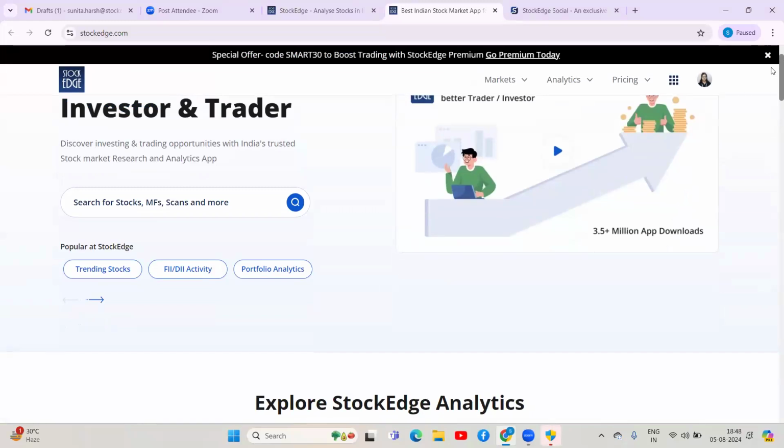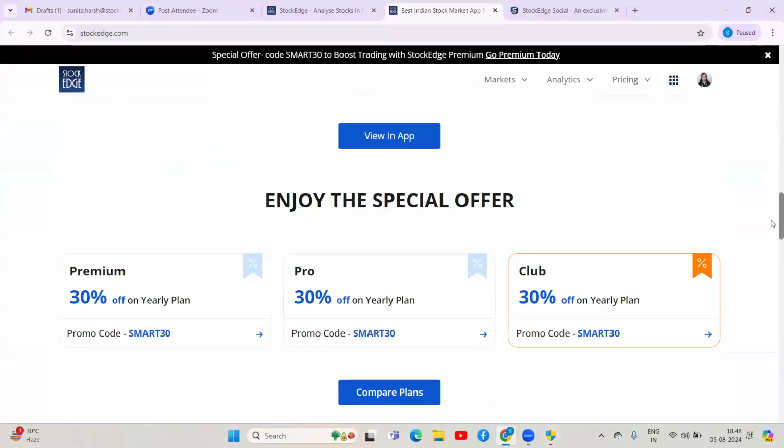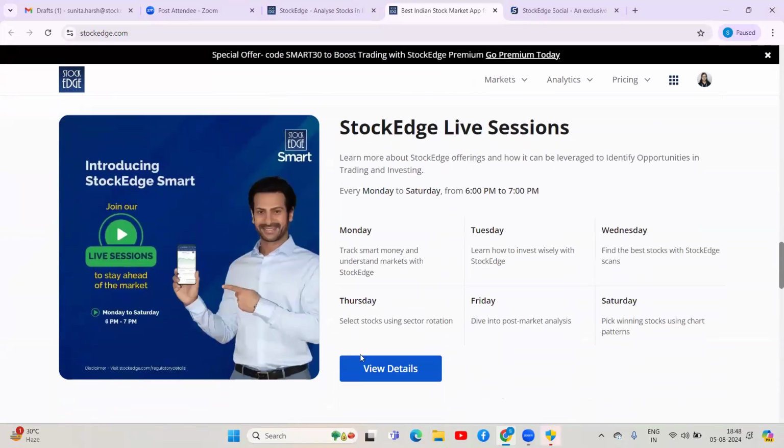So I'm on the Stockage website. If I scroll a little downwards, I will be able to see Stockage live sessions. Okay, so here, if you can see, Monday is the session for track smart money and understand market with Stockage, which we have today. Tomorrow we'll have one on investment. Wednesday will be for scans.